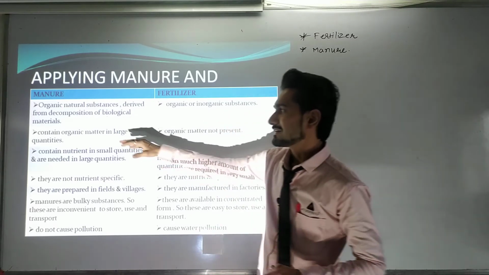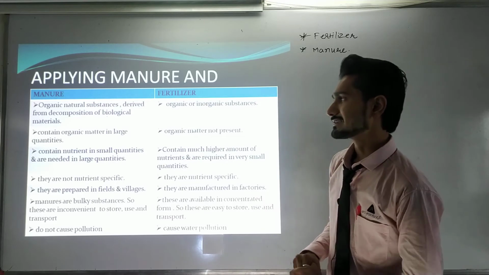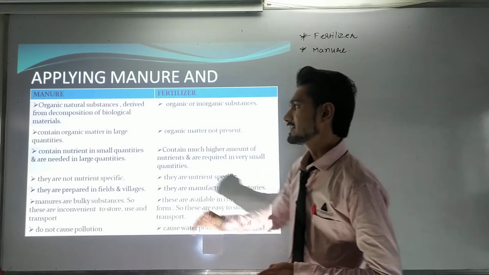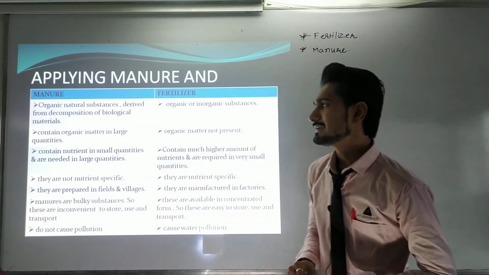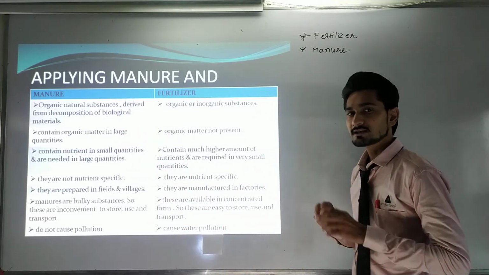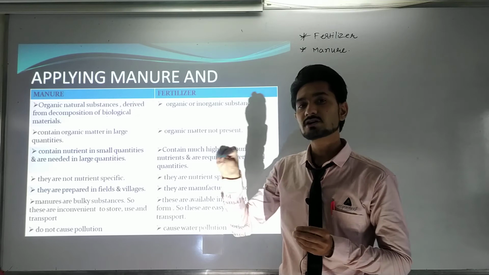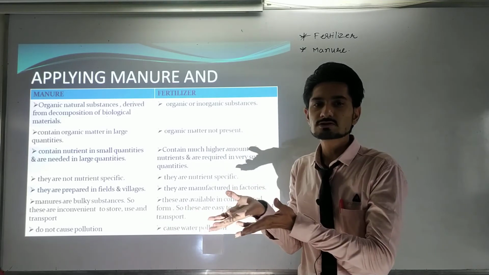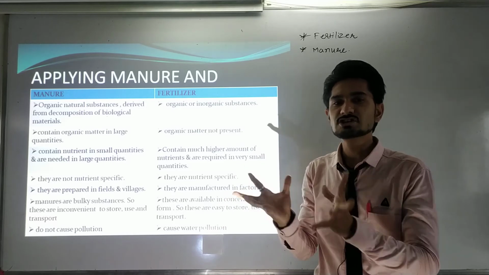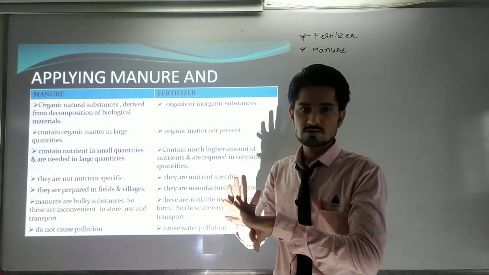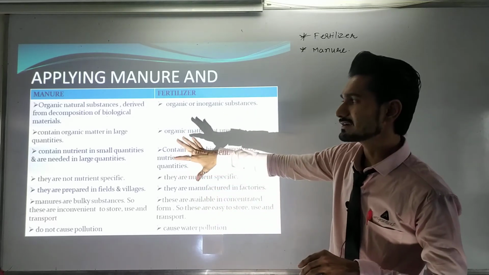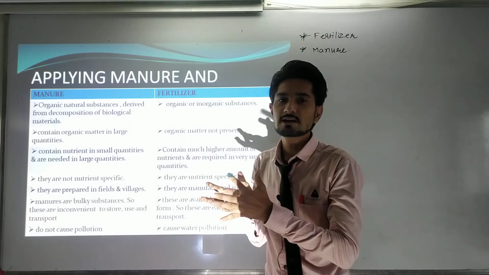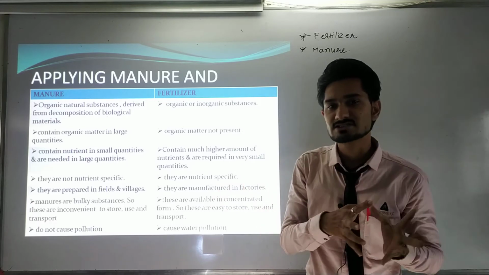In another point we are going to see that manure contains organic matter in large quantities. The organic matter is present in a large portion, and it goes naturally into the soil. We cannot do it manually, or make it artificially.